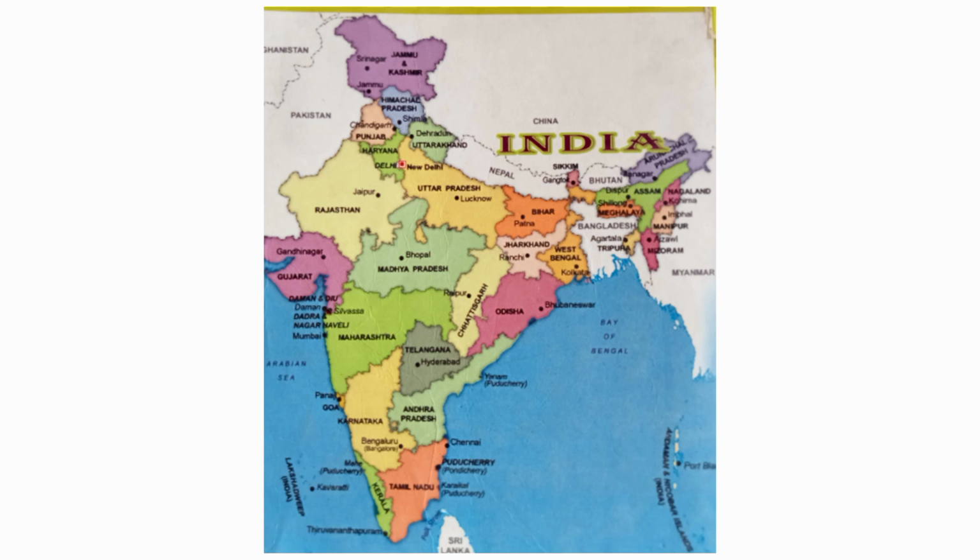Gujarat. Gandhinagar is the capital of Gujarat. Rajasthan. Jaipur is the capital of Rajasthan. Uttar Pradesh. Lucknow is the capital of Uttar Pradesh. Jharkhand. Ranchi is the capital of Jharkhand. Bihar. Patna is the capital of Bihar. West Bengal. Kolkata is the capital of West Bengal.